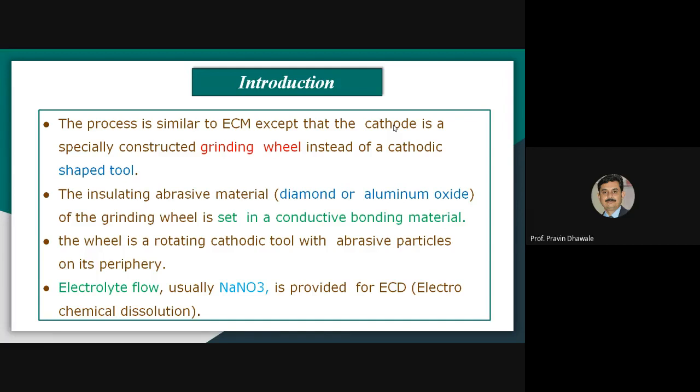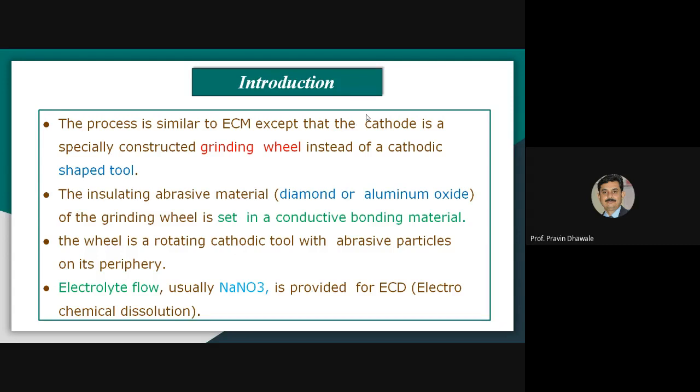Which are those abrasive materials? We may use diamond or aluminum oxide. Whatever grinding wheel we use acts as a cathodic tool. The wheel has a rotating motion, and it has abrasive particles on its periphery, which act as the cathodic tool.